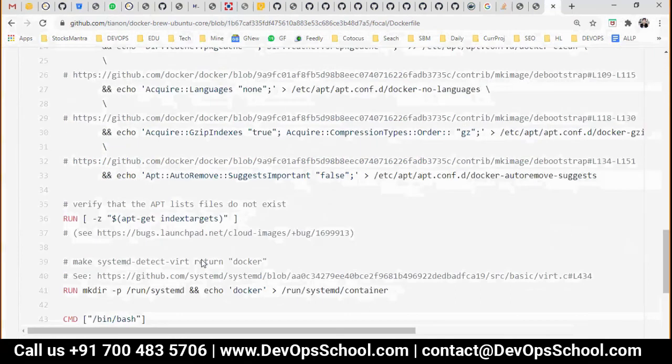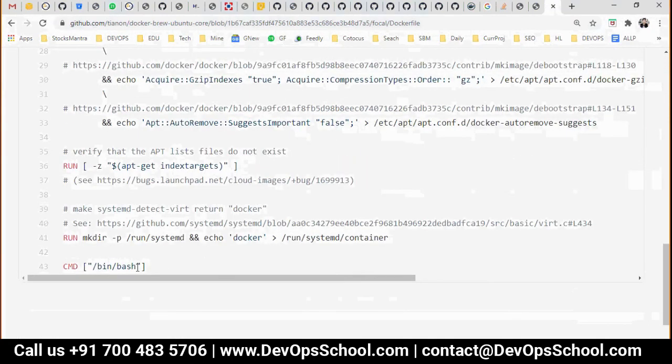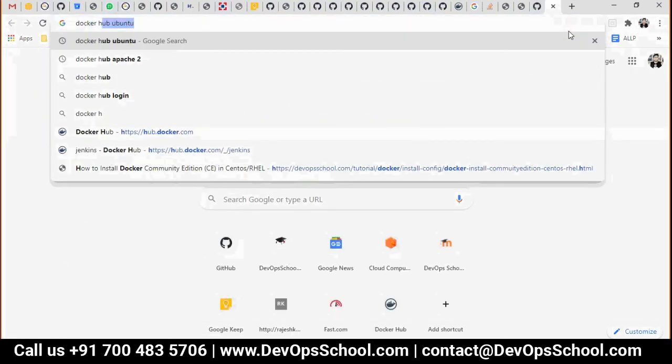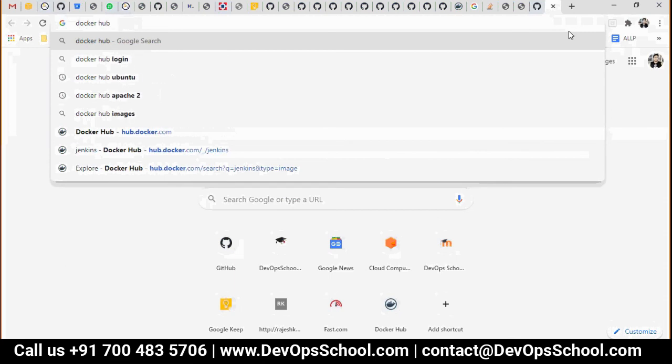Okay. Now you see that, how do you know that Ubuntu has /bin/bash as PID 1? Because of this line. See here. Because of this line, Ubuntu gets /bin/bash as PID 1. How do you know that Jenkins has Tini as PID 1? Let me show you. Docker Hub, Jenkins.